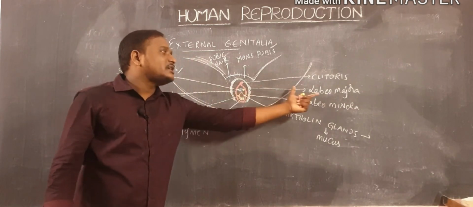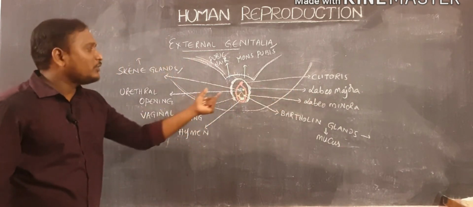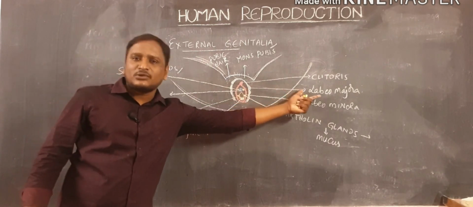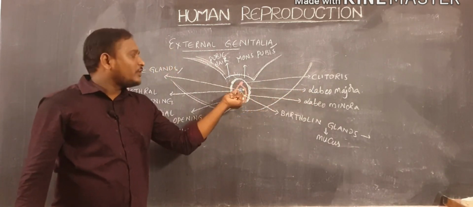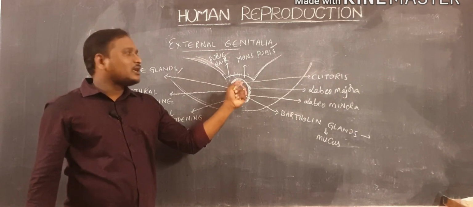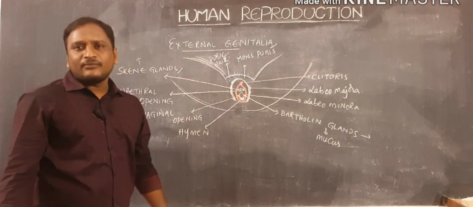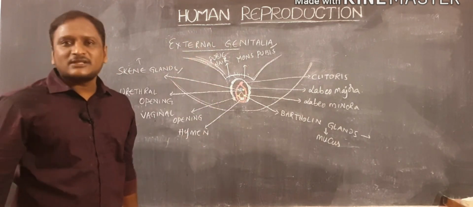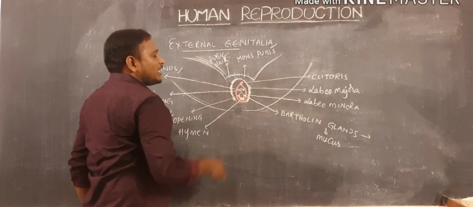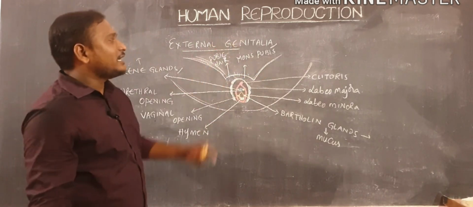Labia majora is homologous to the scrotal sac. And there is an erectile structure where the labia minora fuse. That is nothing but the clitoris. Generally, it is said to be homologous to the penis. Likewise, different types of parts are present in external genitalia.